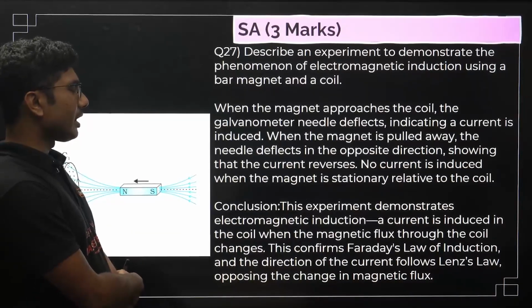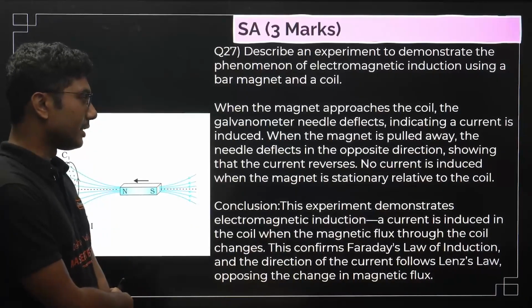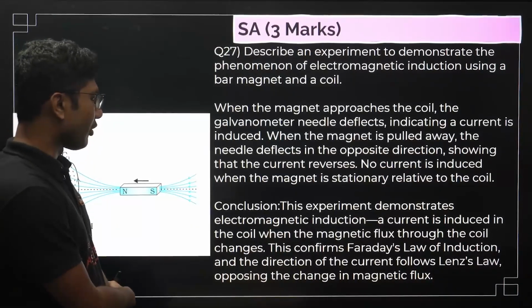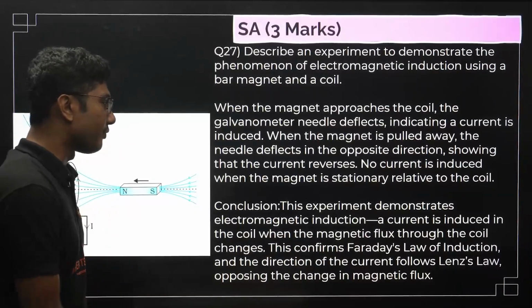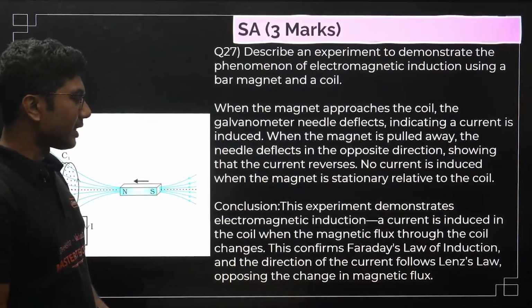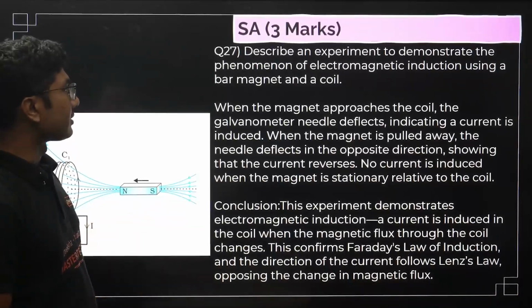The conclusion of this experiment demonstrates electromagnetic induction: a current is induced in the coil when the magnetic flux through the coil changes. This confirms Faraday's law of induction, and the direction of the current follows Lenz's law, opposing the change in the magnetic flux.